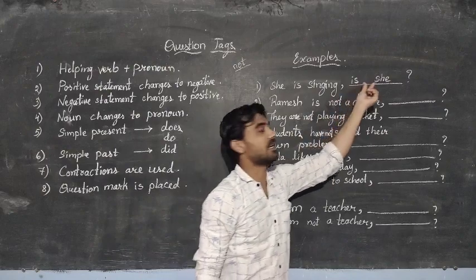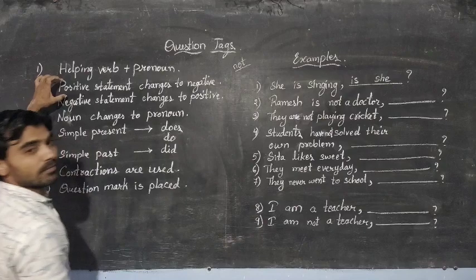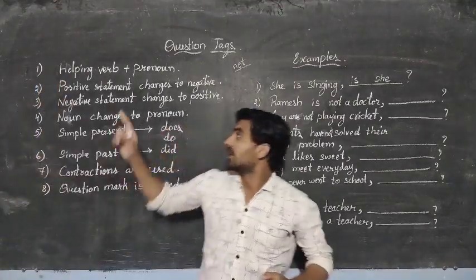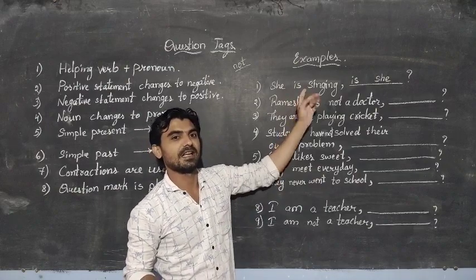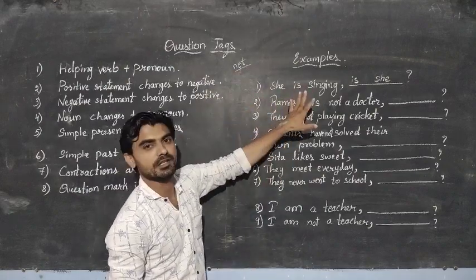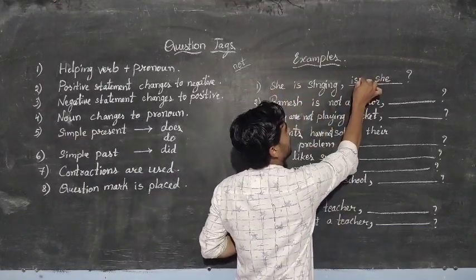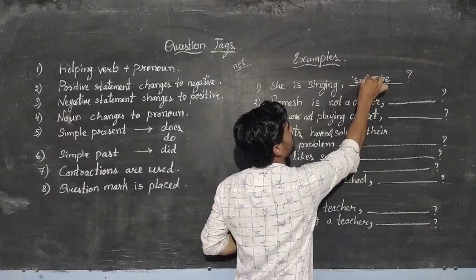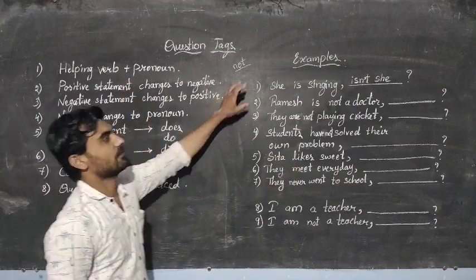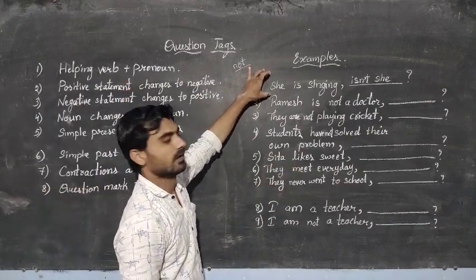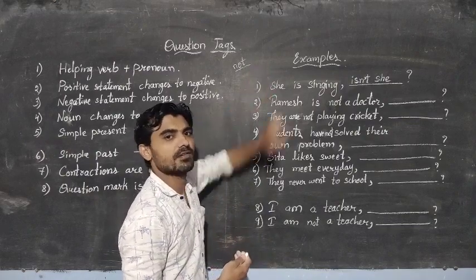I have left some space. You can see here there is some space. You might be thinking why this space is there. So here let us come to this point. Here, if the sentence is positive, see here it is positive, right? She is singing. The word not is not used in this. So this word is used in the question tag. Is and not, make the contraction, that becomes isn't. Now it becomes isn't she. This is the question tag for the sentence. She is singing. You may speak by saying, she is singing, isn't she? It's a question, right?